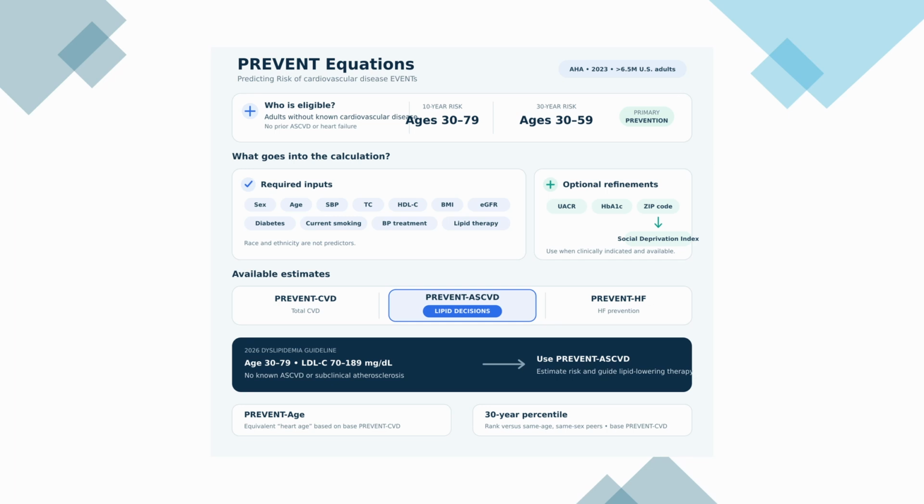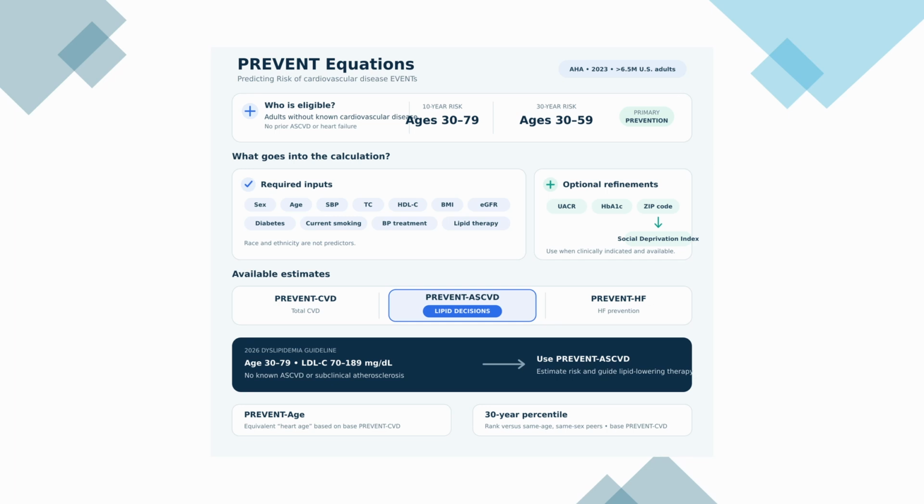The results page displays the selected 10-year risk estimates and for those ages 30 to 59, the corresponding 30-year estimates. The calculator can also display results for ASCVD and heart failure, but PREVENT CVD is the default selection. The calculator also provides a PREVENT age and 30-year PREVENT CVD percentile. Both are based on the PREVENT CVD equations.